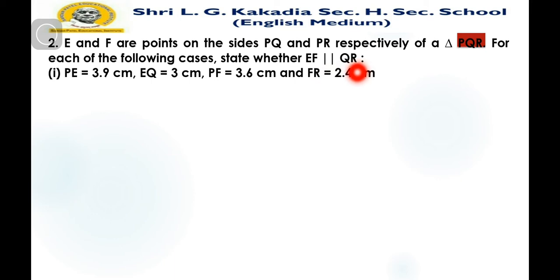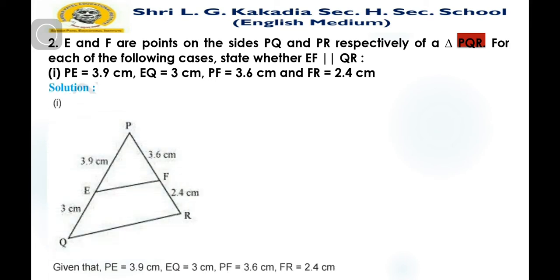As we know, if EF is parallel to QR, then the ratio of both sides must be the same, by theorem number 6.1. So let us consider the figure. PE is 3.9 centimeter, EQ is 3 centimeter, PF is 3.6 centimeter, and FR is 2.4 centimeter.